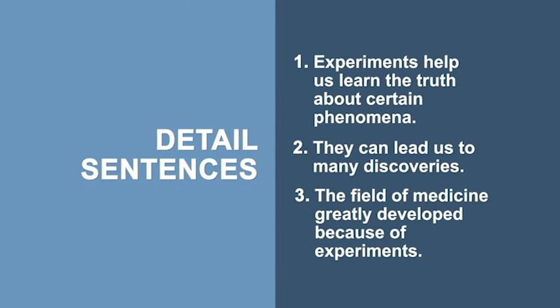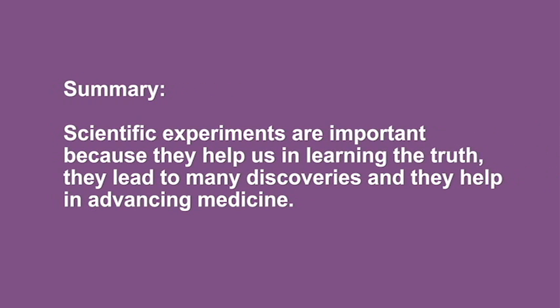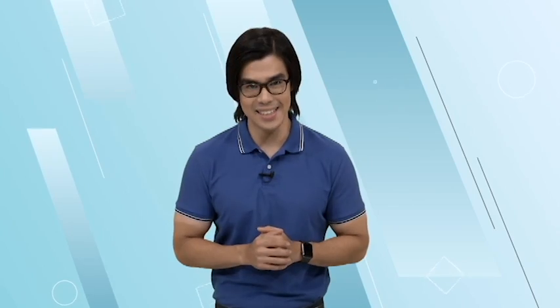These are called detailed sentences. They support the topic sentence by giving reasons as to why experiments are important. And now, given the topic sentence and the detailed sentences, this is how you make a summary out of it. Scientific experiments are important because they help us in learning the truth. They lead to many discoveries and they help in advancing medicine. I'm going to read another passage. Identify the topic sentence and detailed sentences.